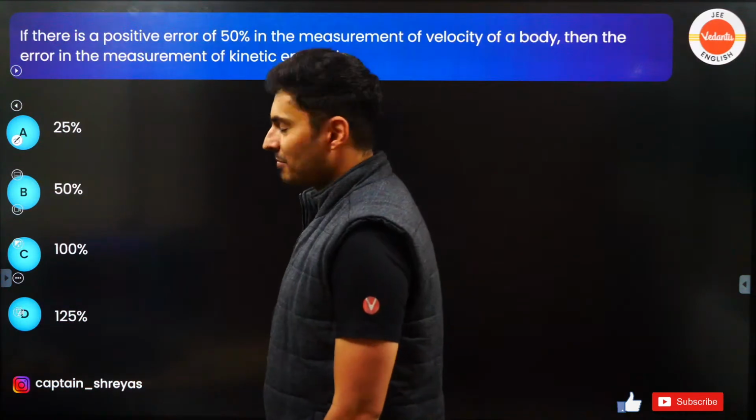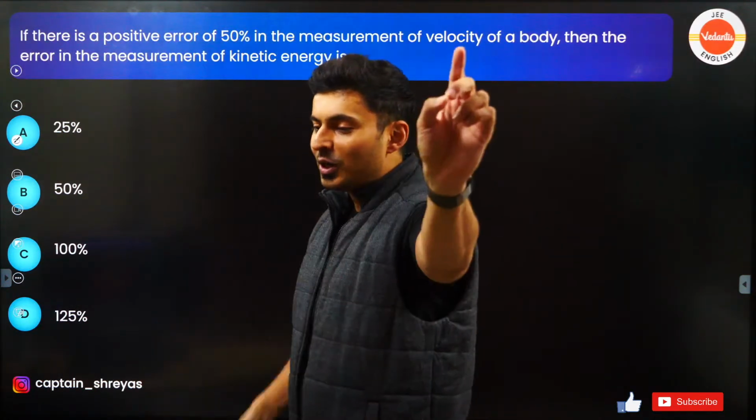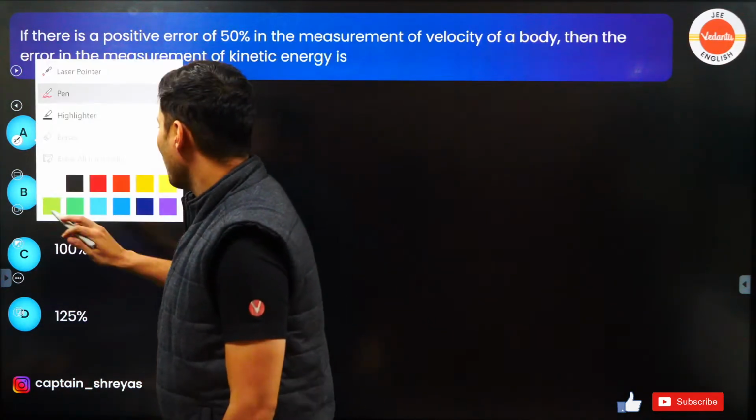Correct. So option C. Yeah, very good. I knew many of you will answer option C. So I'll tell you what you guys have done.